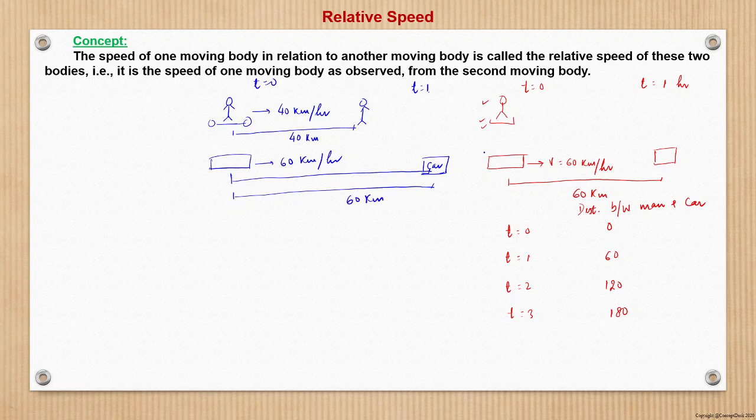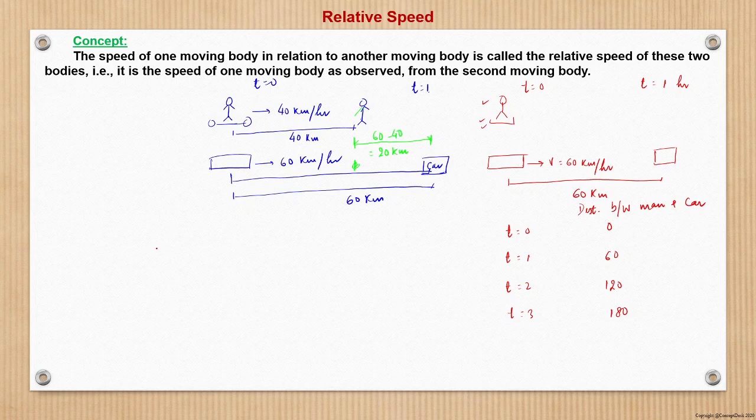So now at the end of 1 hour, what is the difference between the new position of the man and the new position of the car? This is the new position of the bike, man on the bike, and the new position of the car is this one, right? From here it is 60 kilometer, and from here this is 40 kilometer. So the distance between the man on the bike and the car is 60 minus 40, which is 20 kilometer, right?